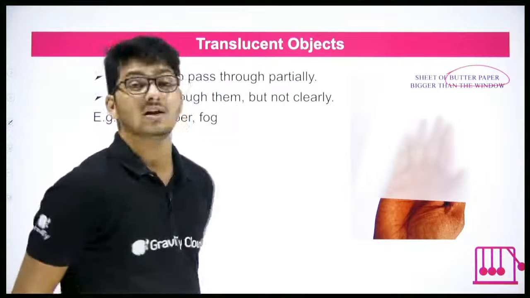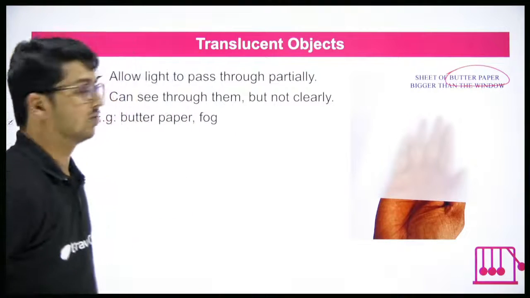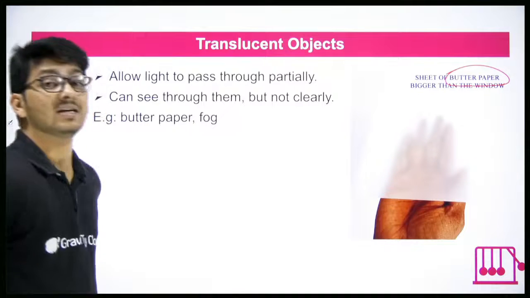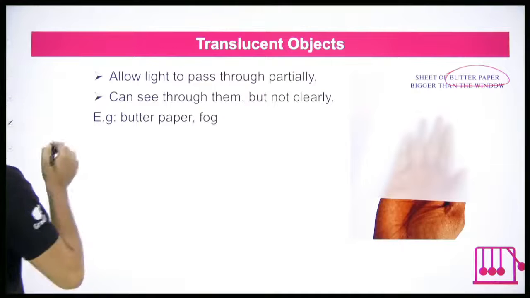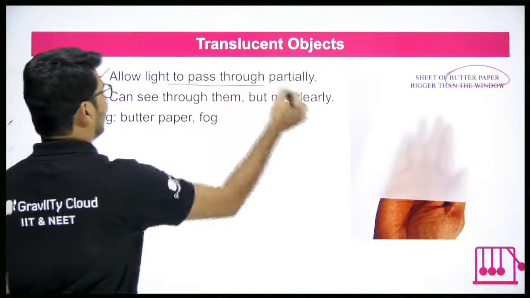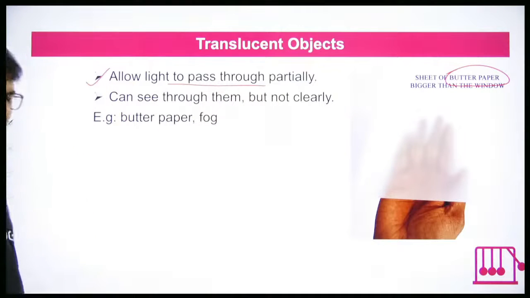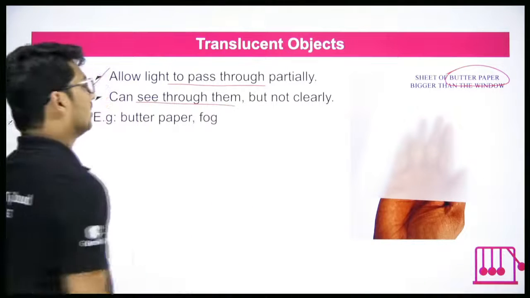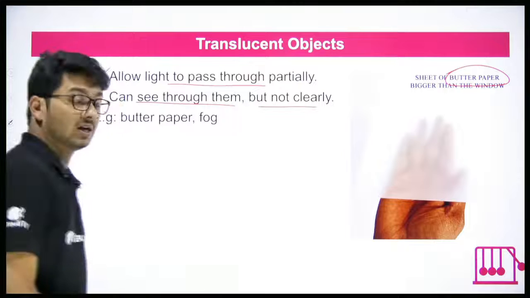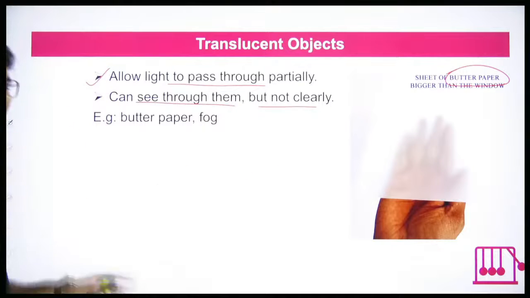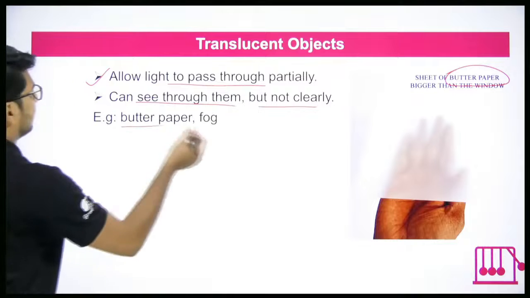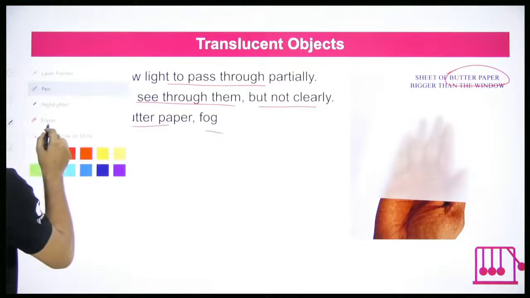That means not all the light passes through translucent. Some light passes through translucent, some does not. So translucent objects allow light to pass through partially. We can see through translucent objects but not clearly. So it's like in between transparent and opaque. Example: butter paper and fog.